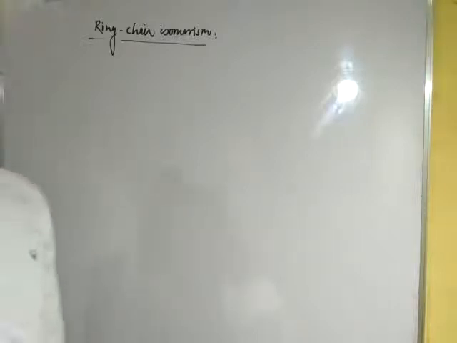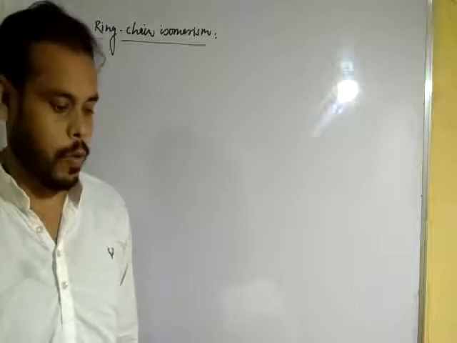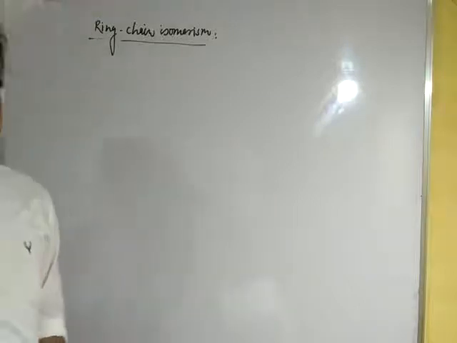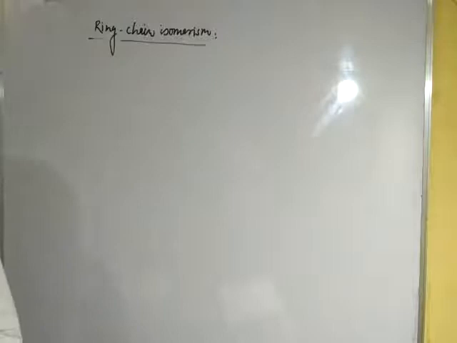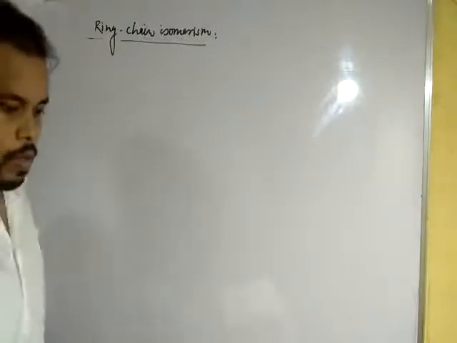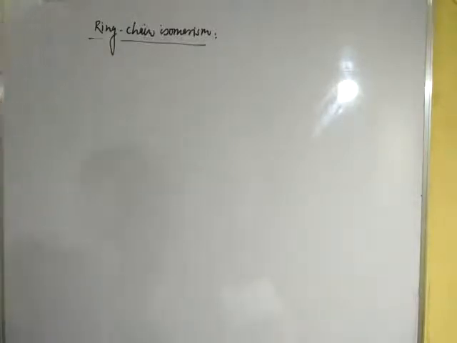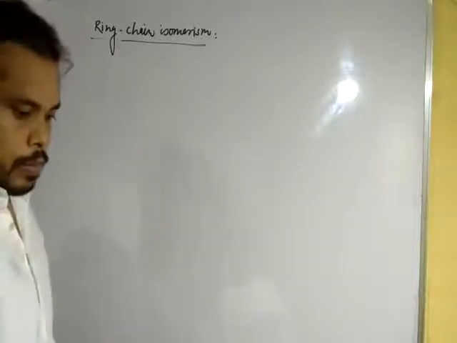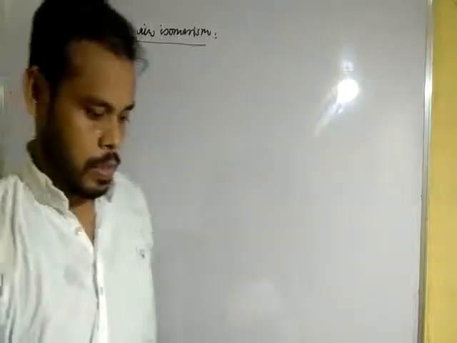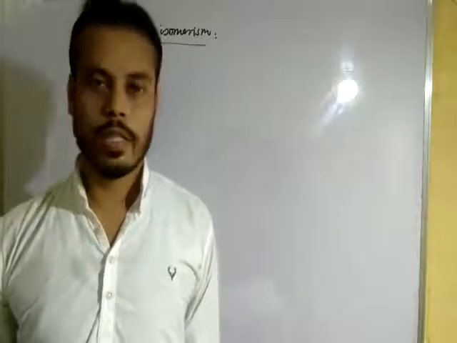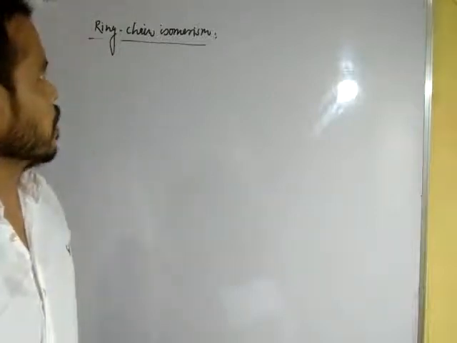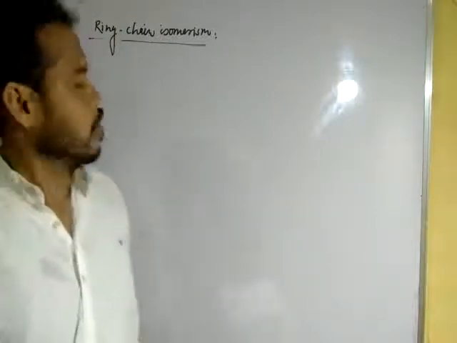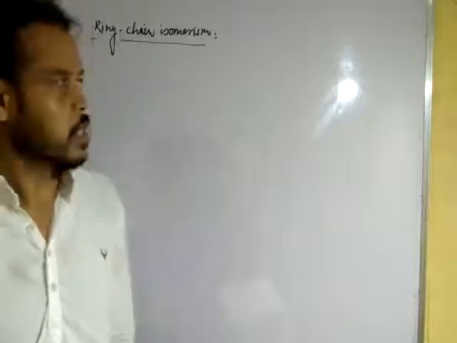When two or more compounds having the same molecular formula differ in the mode of linking of carbon atoms and have open and ring chain structure. Sorry, dear student, due to some difficulties, the connection is slow.